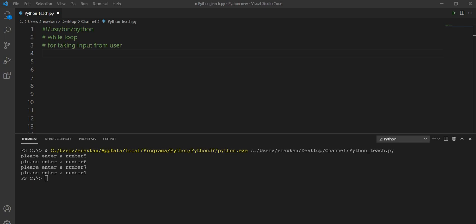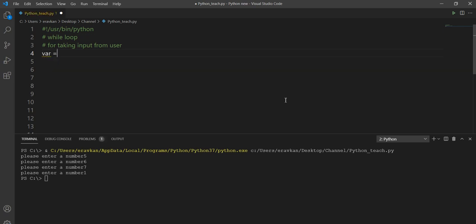Okay, so infinite while loops are clear to you. If you give a condition that is always true, then you have an infinite while loop. Let me give you an example of an infinite loop.